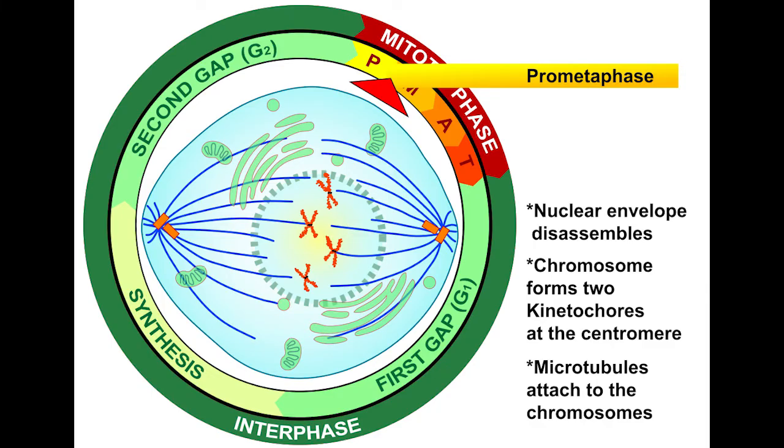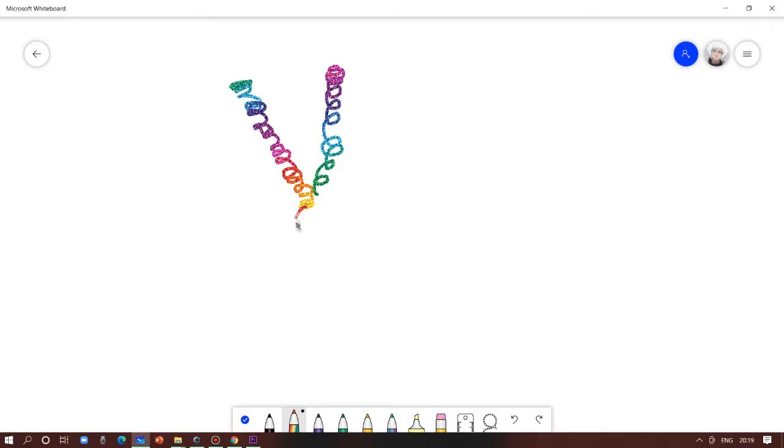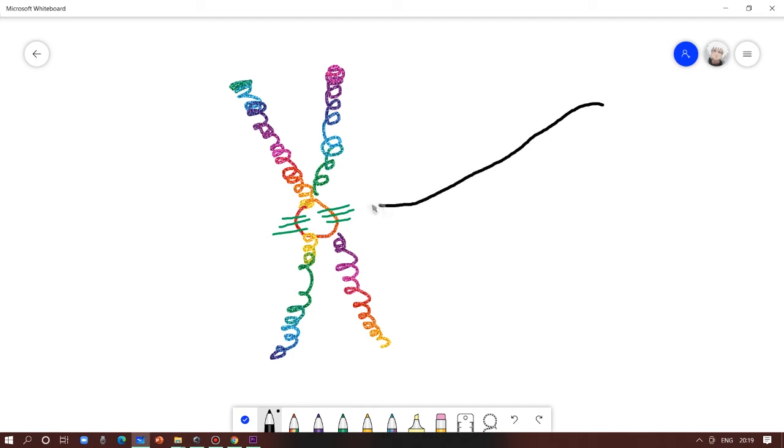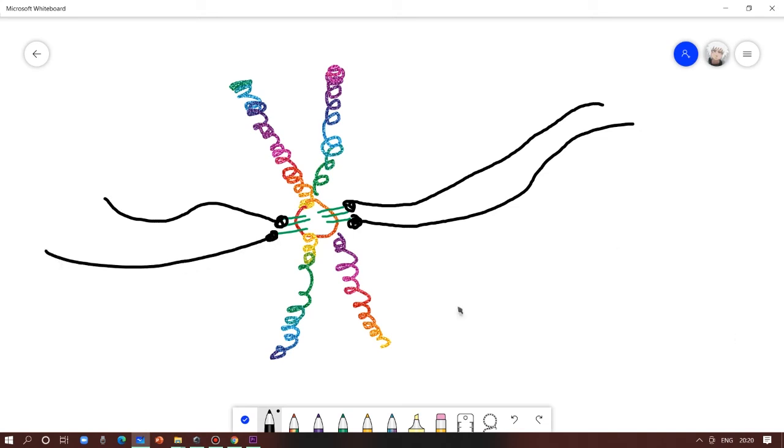The second phase of mitosis is prometaphase. In prometaphase, the chromosomes that started to condense in prophase will still continue to condense, and a protein complex called kinetochore will start to appear at the centromere of chromosomes. These kinetochores are important because the spindle fibers, the microtubules that extend from the centrosomes, will try to find these kinetochores and attach themselves to them.